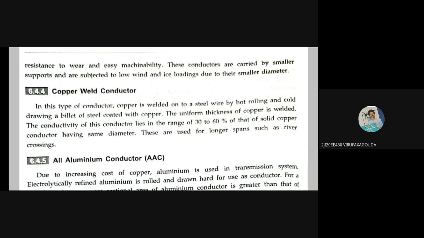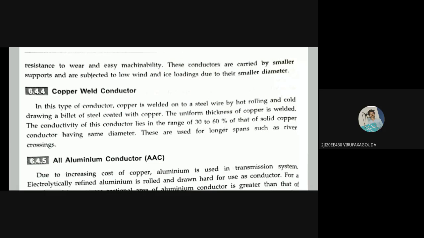So here the conductivity of the conductor reduces, to the range of 30 to 60% of that of the earlier solid copper. And the strength is increased, so that is why they are used for longer spans such as river crossings, but with a reduced amount of conductivity.